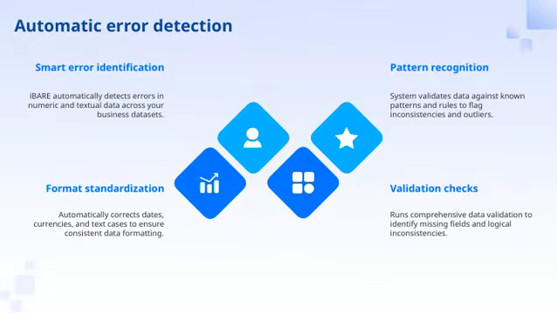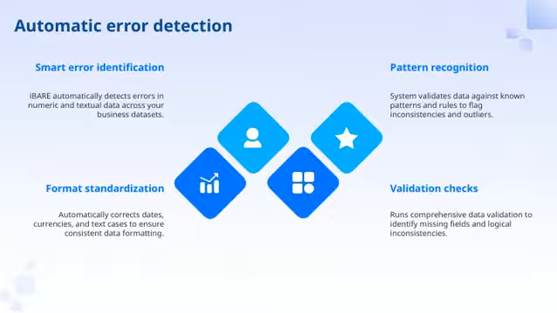Let's take a closer look at automatic error detection. What iBARE does is smart error identification. It's designed to automatically spot errors in both numeric and textual data across your entire business datasets. This means you don't have to sift through data manually. The system does it for you, saving time and reducing mistakes.